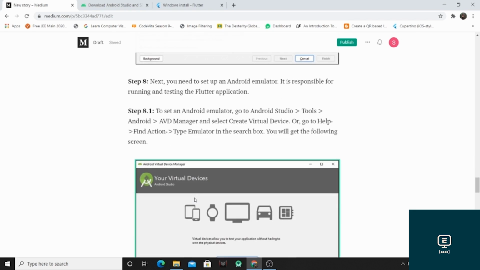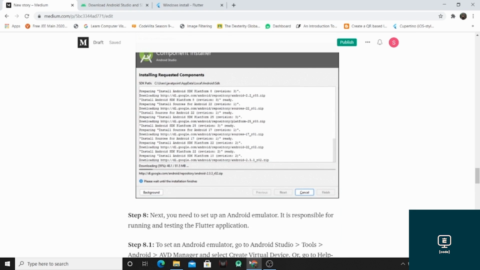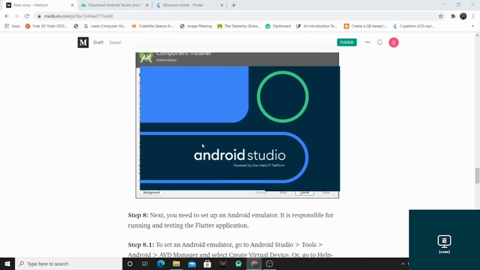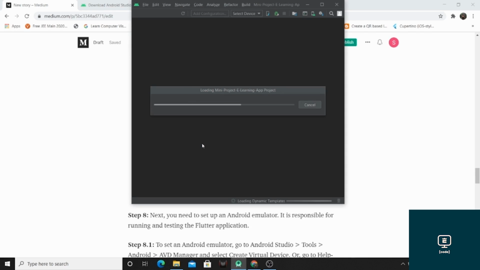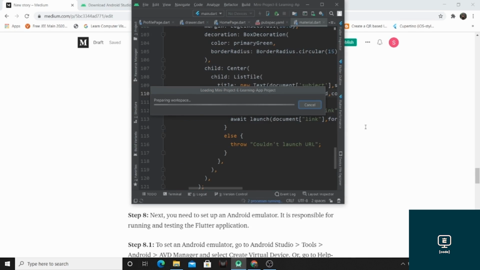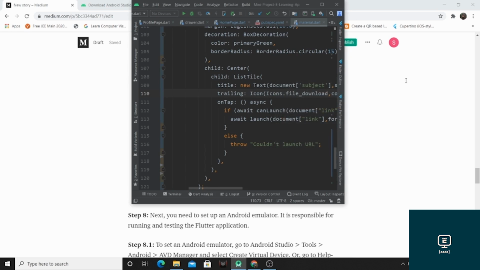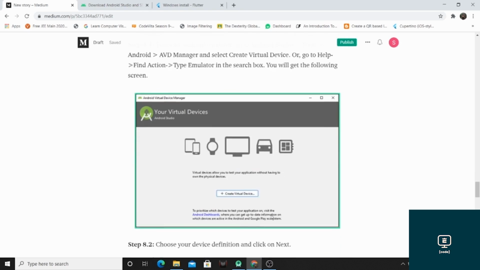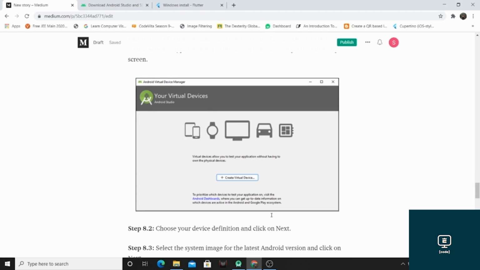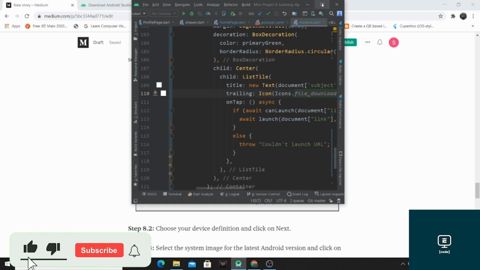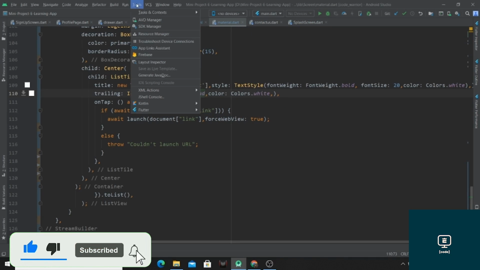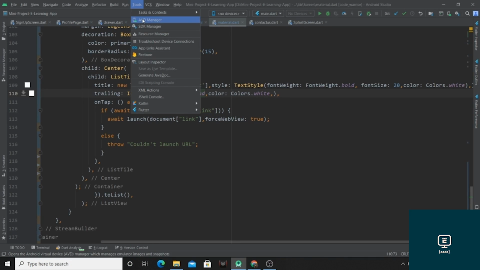After that, Android Studio will open like this, and you can create your virtual device. If you want to connect your physical device to Android Studio, you can do that. Or if you want a virtual device inside Android Studio, you can create your own virtual device. Let me show you how you can create it. Just go to Tools and click on this AVD Manager.